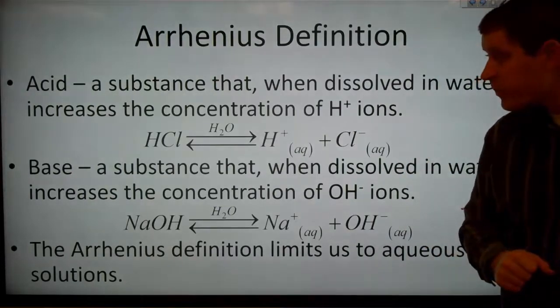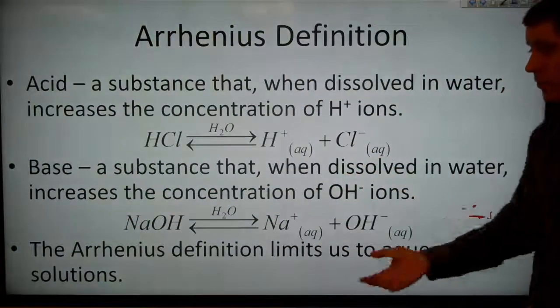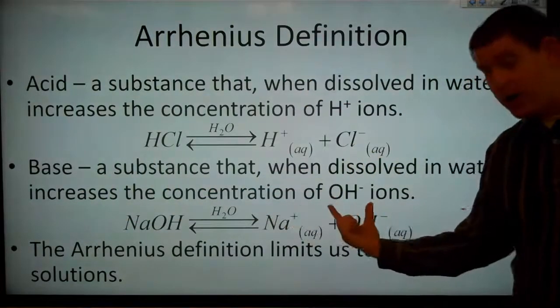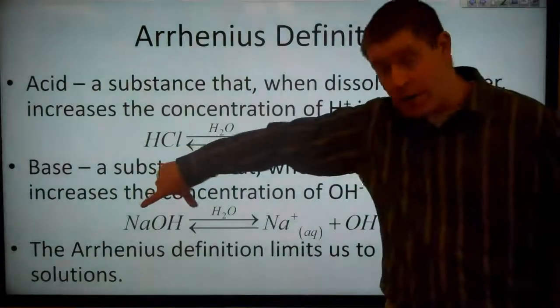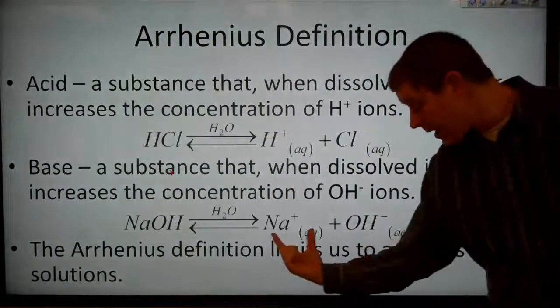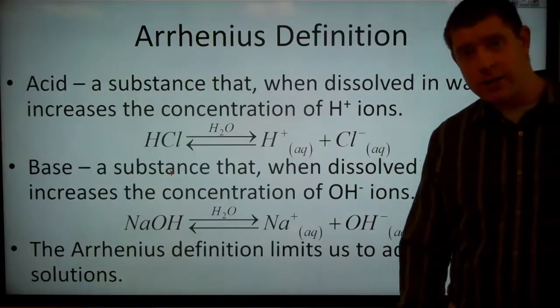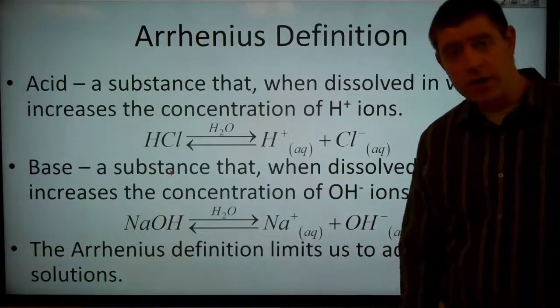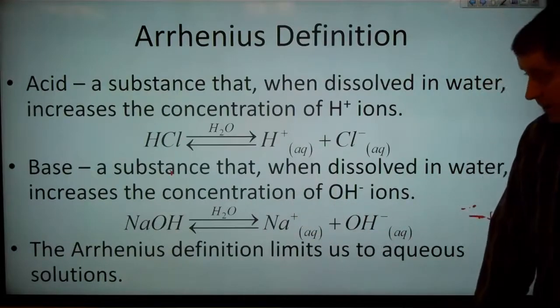On the other hand, a base is a substance that, when dissolved in water, increases the concentration of hydroxide ions, these OH- ions. If we take something like sodium hydroxide and dissolve it in water, we get sodium ions and hydroxide ions. If we're adding hydroxide ions to the solution, then we're increasing the concentration of hydroxide ions. So sodium hydroxide is a base.